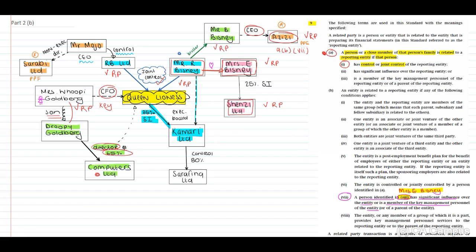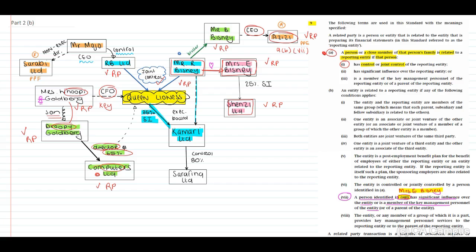But when we look at Droopy Goldberg on its own, yes, this is a related party. When we look at Computers Limited, yes, this is a related party. Why? Because they are connected via Mrs. Whoopi, Droopy, and then Computers. Because Droopy has control over Computers, and Droopy Goldberg is key management personnel, and Mrs. Whoopi is the mother of Droopy.